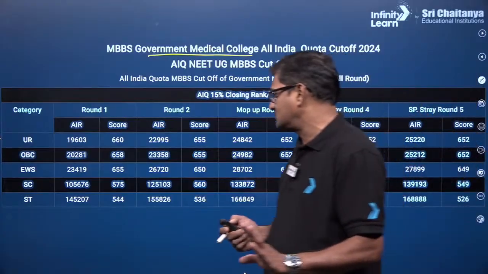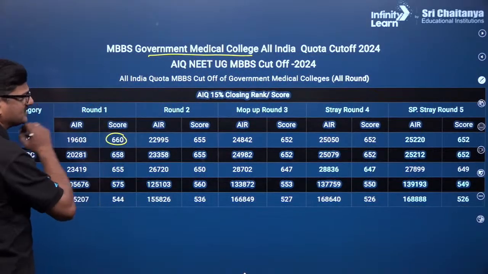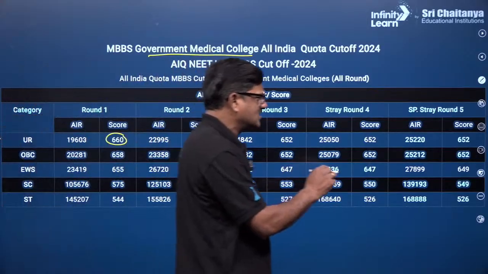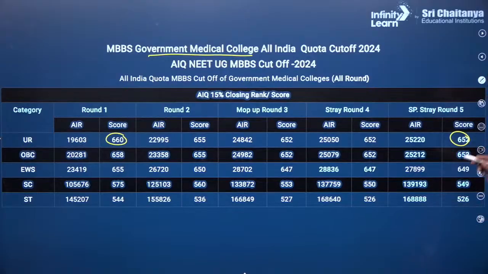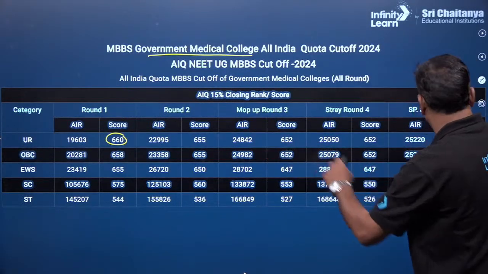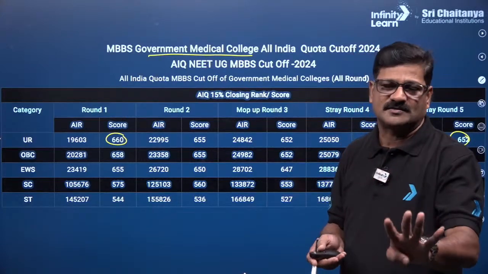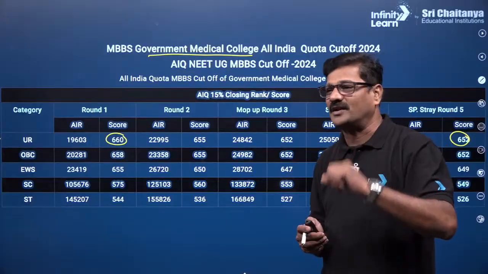So when you see the unreserved category, the first round started with a cutoff of 660, and it decreased and ended up at the special round at 652. So 650 maximum, you have 8 marks to wait for 4 rounds. Can you believe it? There is so much competition.